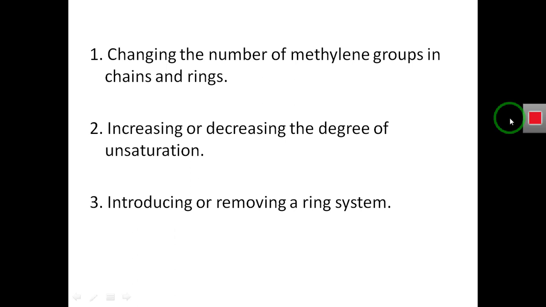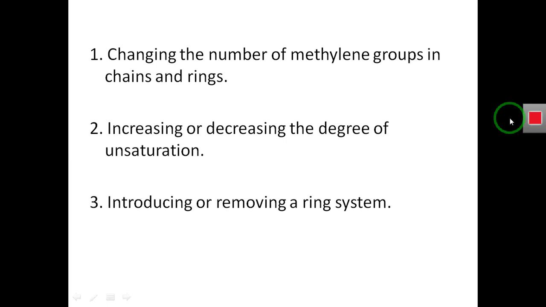We can change the size and shape of a lead molecule by changing the number of methylene groups in the chain and the ring. For example, if we are having a compound and we wish to make some changes in it, how can we make the changes? We can either change its shape or change its size. How can we make changes in the size and shape?